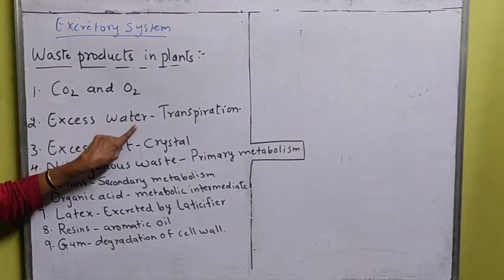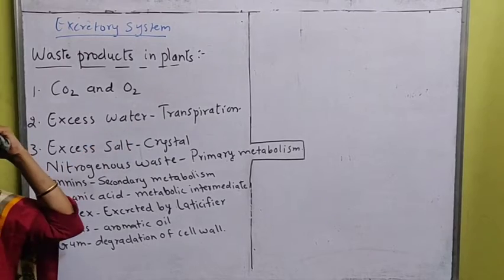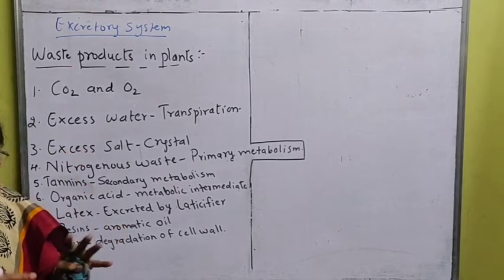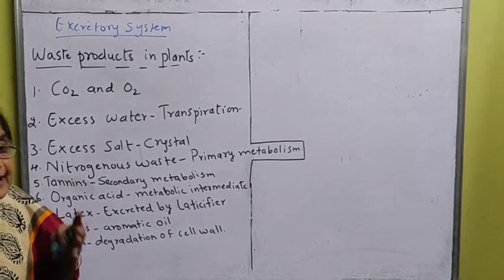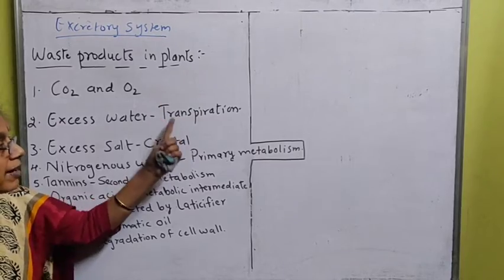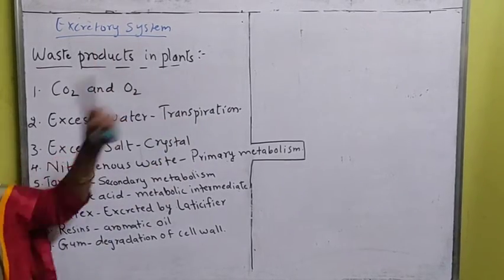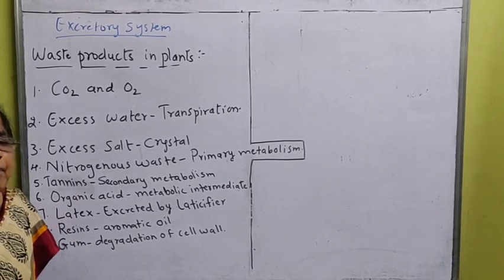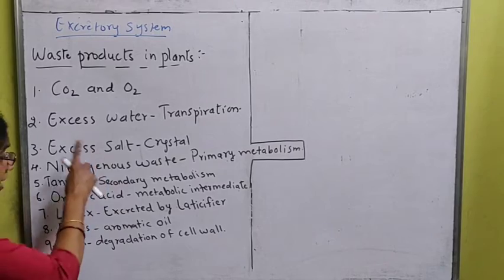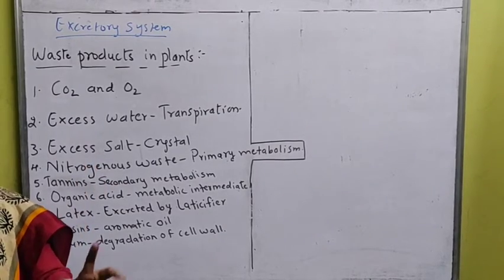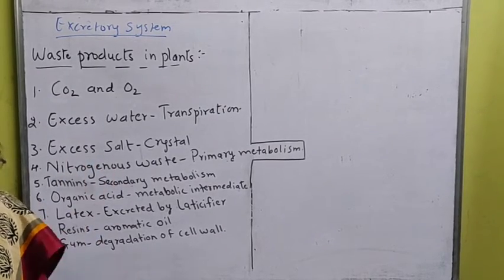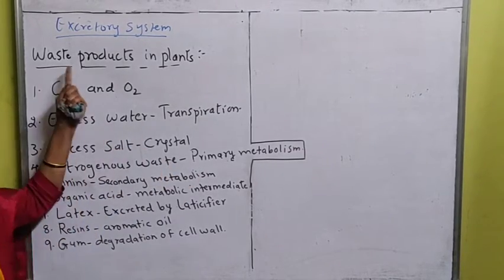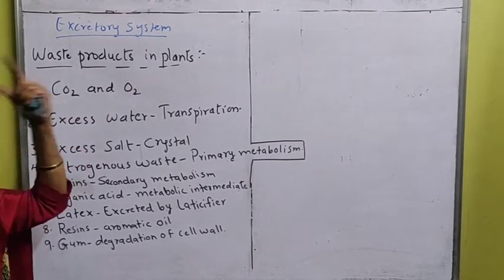Excess of water through the xylem, the conductive tissue, the water enters into the leaf, but sometimes the water gets stored in the leaf, which is not needed, extra water. It should be thrown out by transpiration, and that is also the waste product. Excess of salt, minerals is entering through xylem into the different parts of the plant, and sometimes in some places the salt starts accumulating or collecting, and it gets transferred into crystals, which are also not needed by the plants, which is also called a waste product.